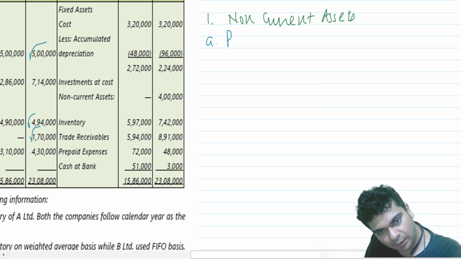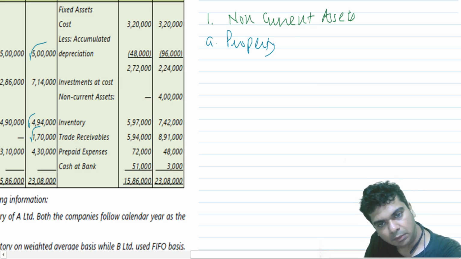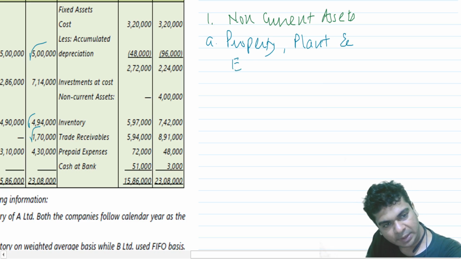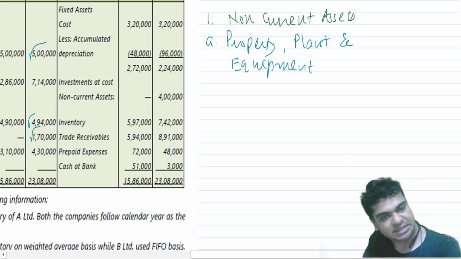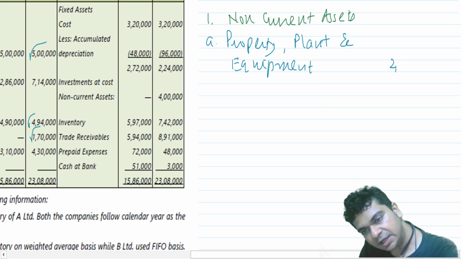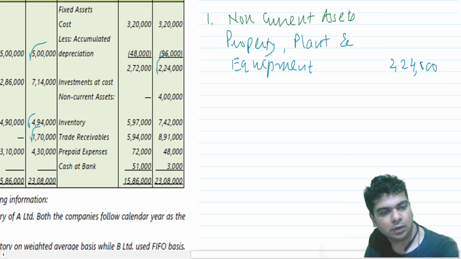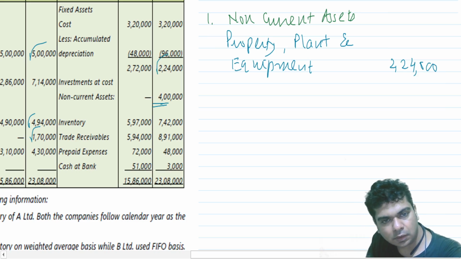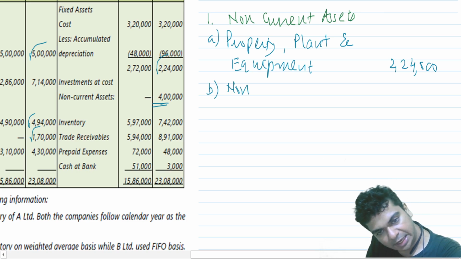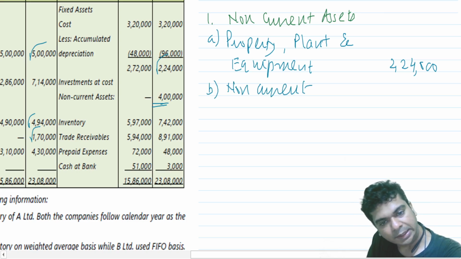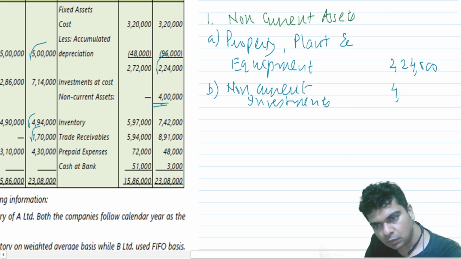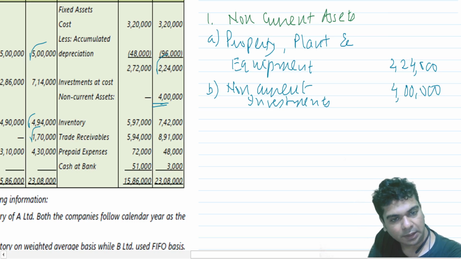So that we say A, property, plant, and equipment. That's where I will show my fixed assets. There's no change there, so I show it as it is. 2,24,000. Say non-current investments, 4 lakhs as it is.